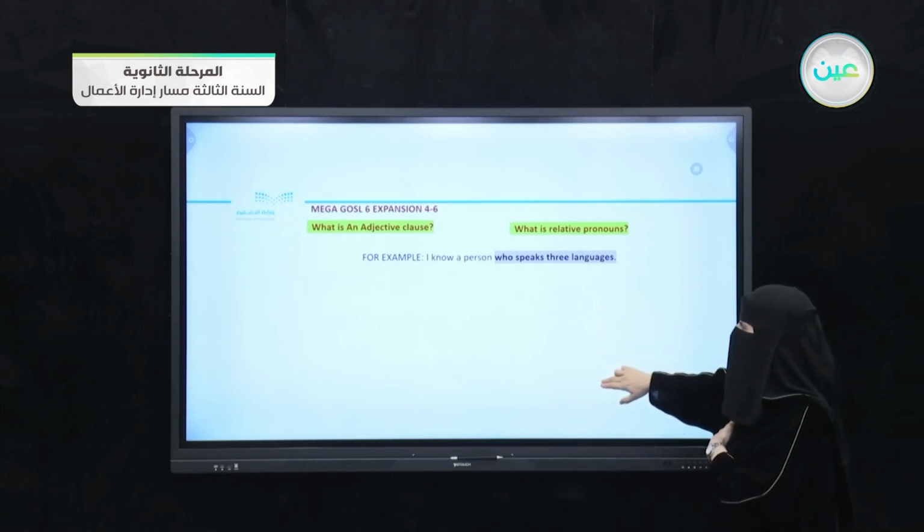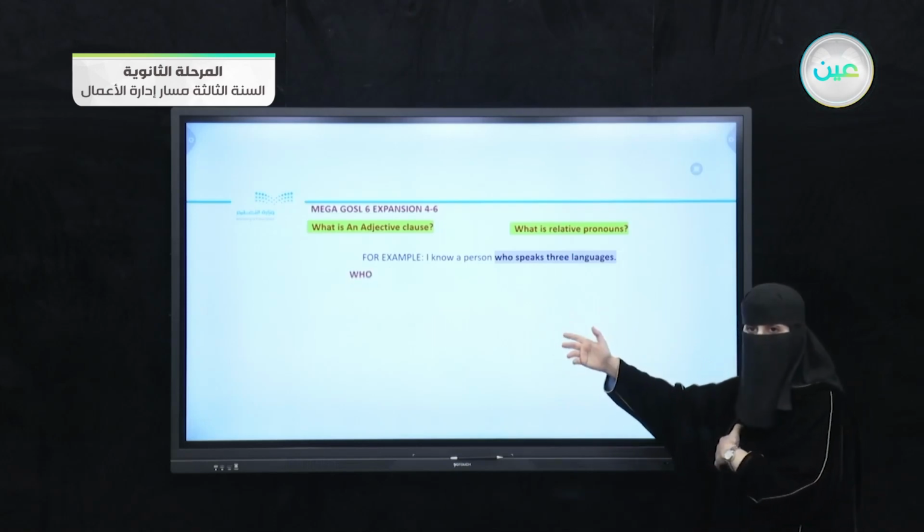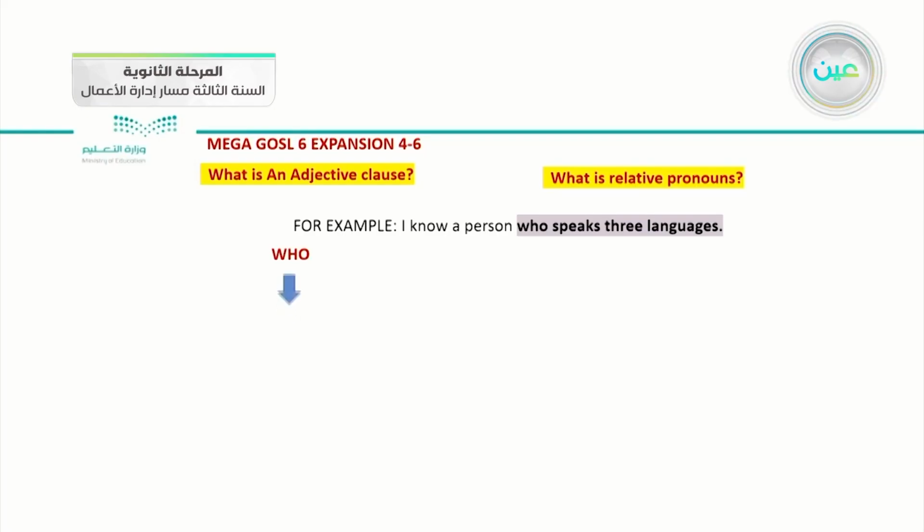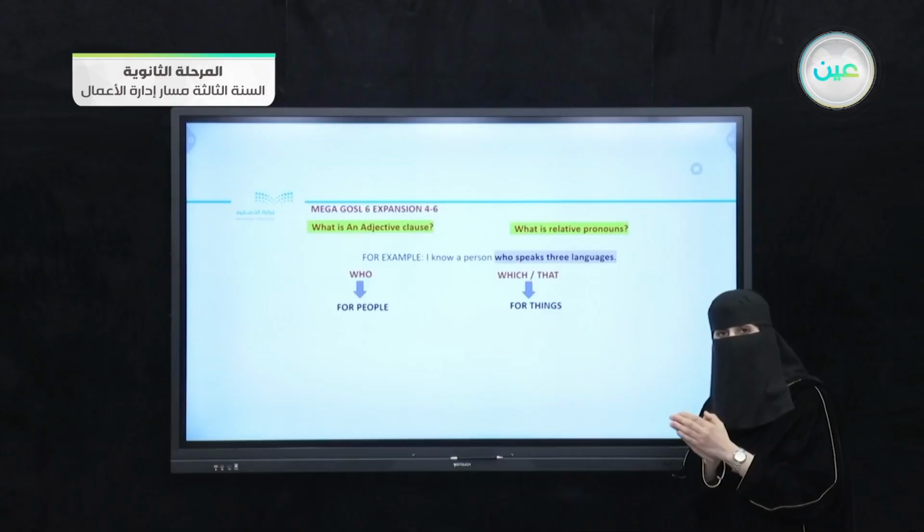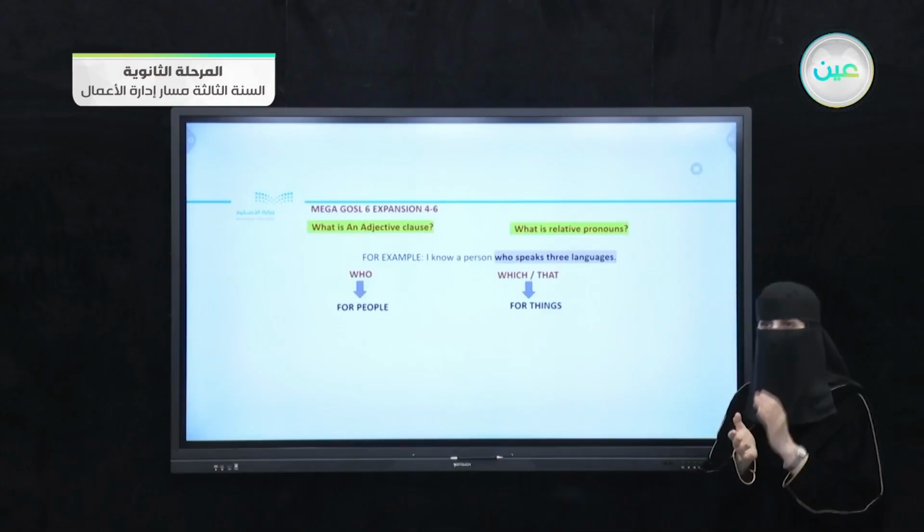We can use the relative pronoun who for people, and we can also use the relative pronoun which or that for things. But I want to tell you something: if we want to talk about people in general, we can refer to them with the relative pronoun that.